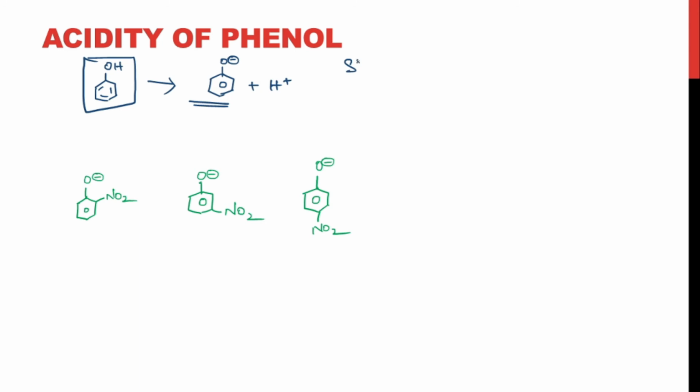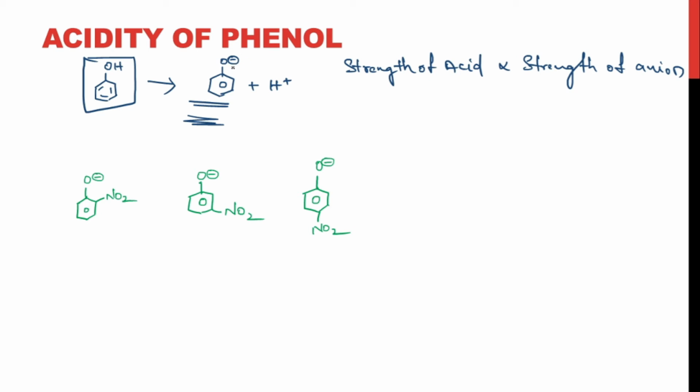Now the strength of acid would depend on the strength of this anion formed. If this particular anion is stable, then the acid would be stable, right? The strength of acid is directly proportional to the strength of anion formed, right? So there is a negative charge accumulated over the oxygen atom. It wants the negative charge to be distributed over the molecule so that the molecule gains the stability, right?